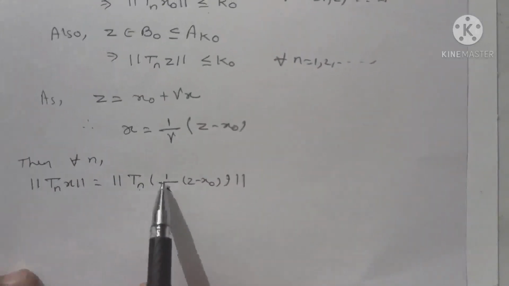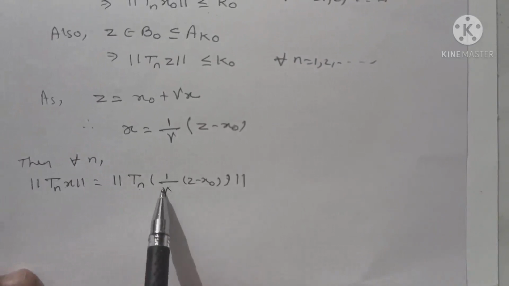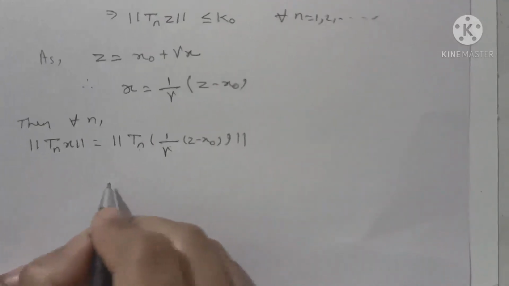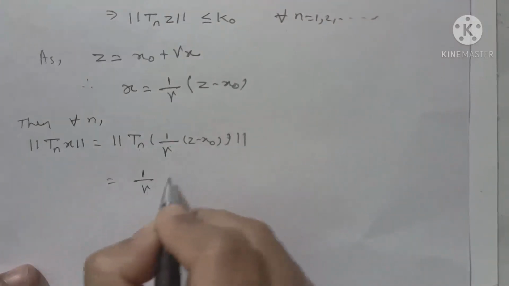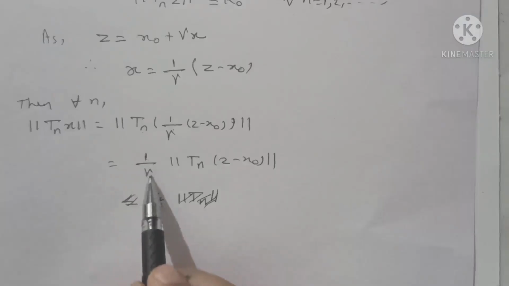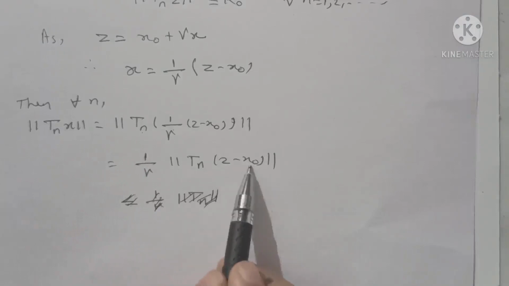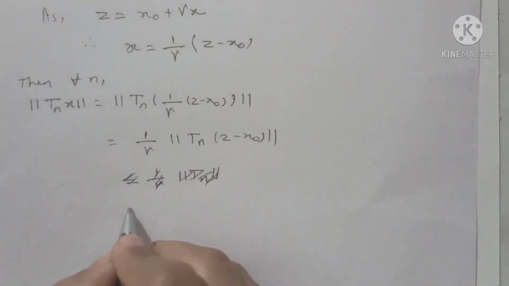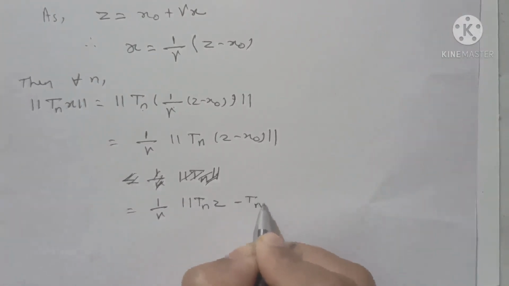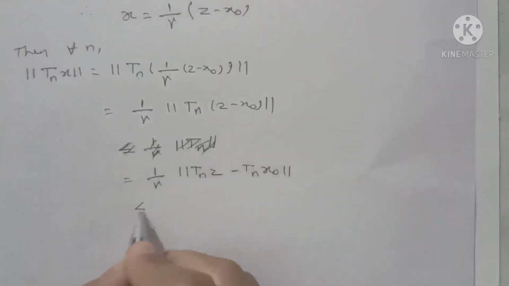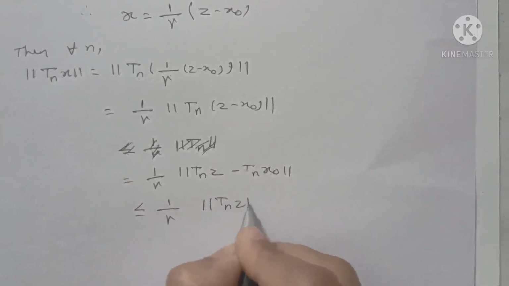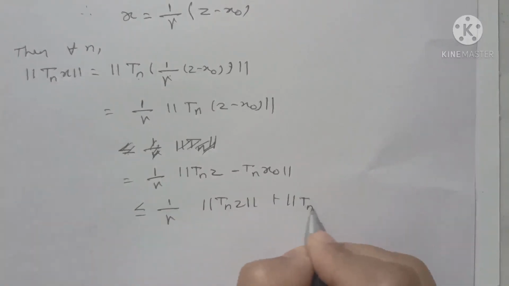Now 1 by gamma is a scalar, and therefore this is equal to 1 by gamma into norm of Tn of z minus x0, which is equal to 1 by gamma into norm of Tn z minus Tn x0. It is less than or equal to 1 by gamma into norm of Tn z plus norm of Tn x0.